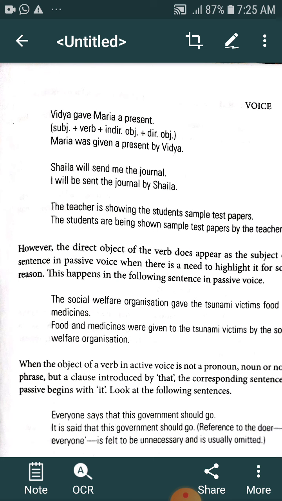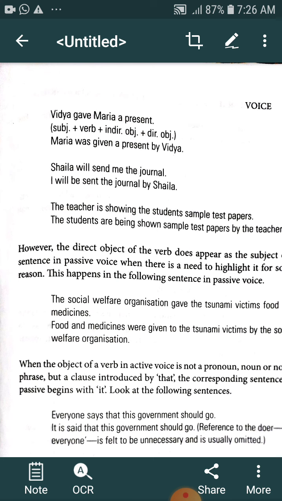In such sentences we have two objects. When we have two objects, we have to start our passive voice with the indirect object, not the direct object. Indirect objects are personal objects, starting from a pronoun or a noun, a proper noun.